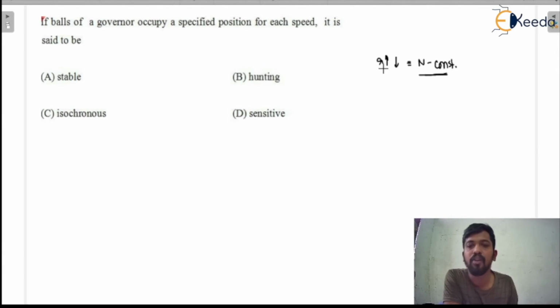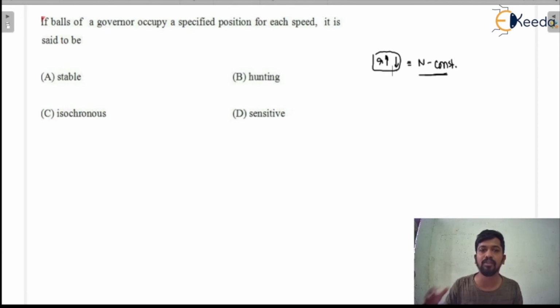So there will not be any effect on the speed of the governor whether you increase the radius of rotation of the ball or decrease it. The speed of the governor will not change. So that is the condition for the isochronous governor. So if the balls of the governor occupy the specified position for each speed, it is said to be isochronous. So for this answer, option C would be the correct answer.